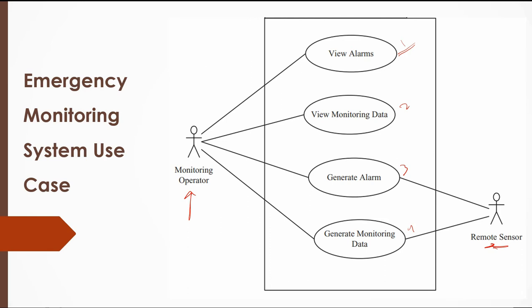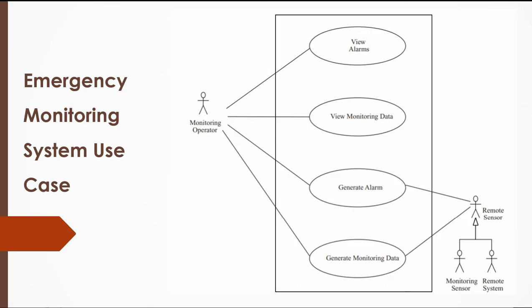Here also, guys, we now have another two actors, and these two actors behave the same, which is the remote sensors. In the remote sensor, we have the sensor itself, the monitoring sensor, and this one is the system. So here we can say this is the generalization.